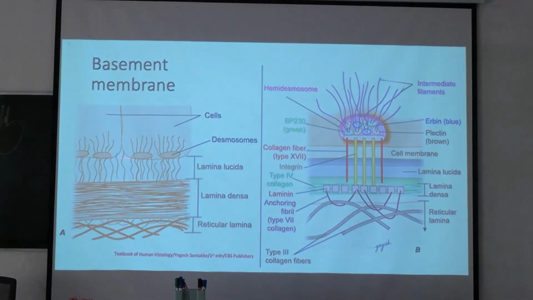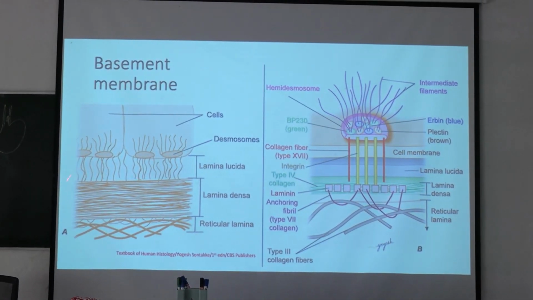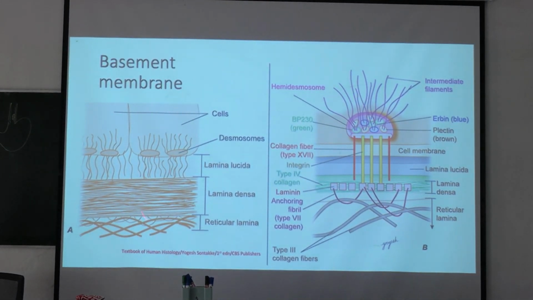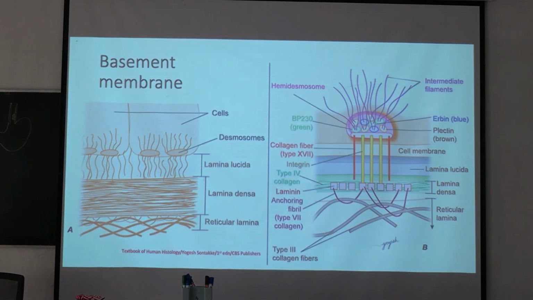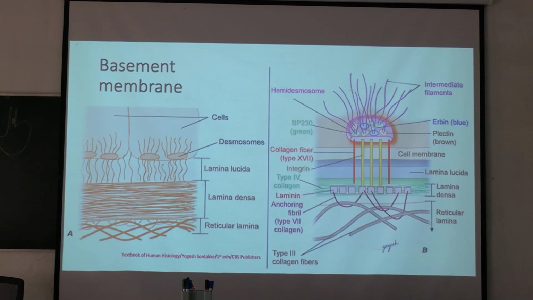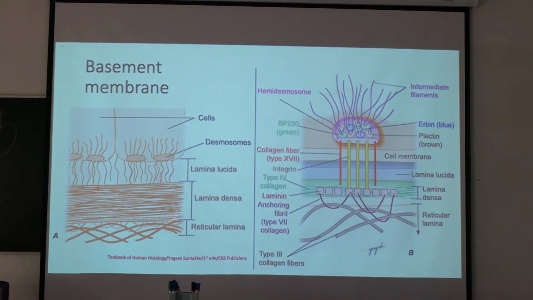See here, this is lamina densa and lamina lucida, and this is what the cells are lying over. Cells are attached to this basement membrane by cell junctions: desmosomes, hemidesmosomes, and tight junctions are present. And this is the reticular lamina, where reticular fibers are present. This is a picture of the basement membrane.